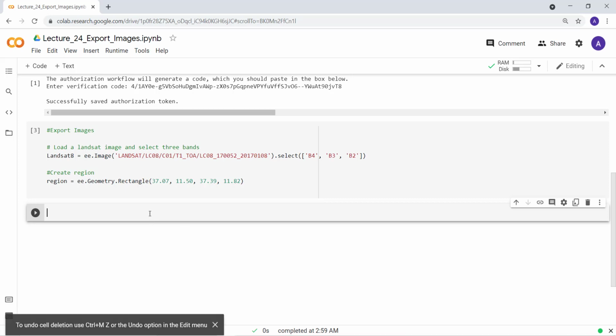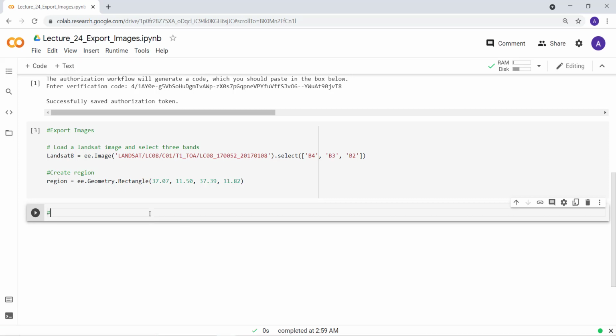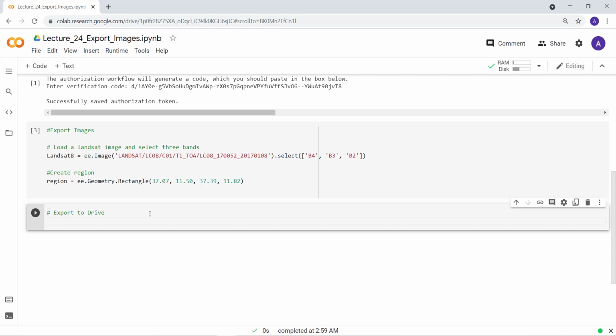So to export the data, we need just to write a title so that we know what's going on here. So export the data to our Google Drive, and then I'll create a function called task.